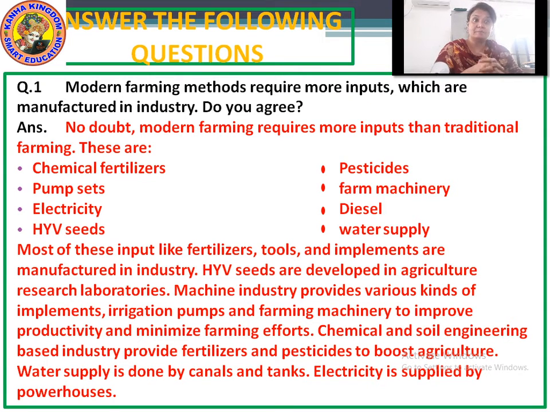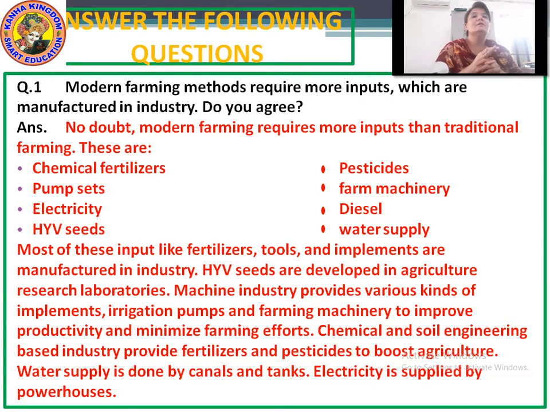Which are those inputs? These are chemical fertilizer, pump sets, electricity, HYV seeds, pesticides, farm machinery, diesel and water supply.